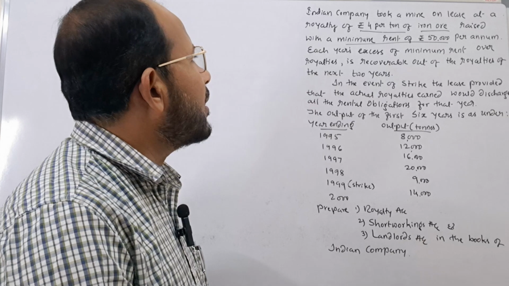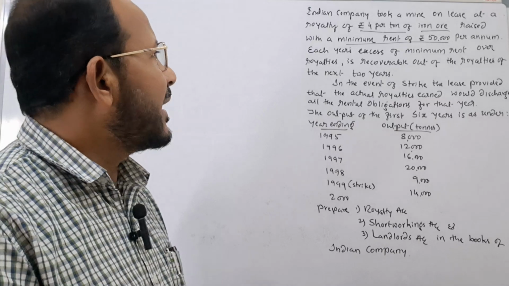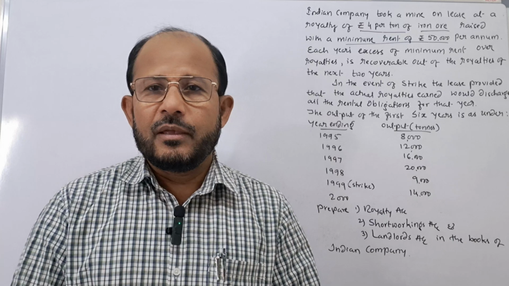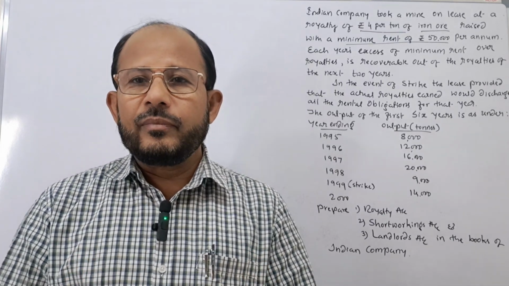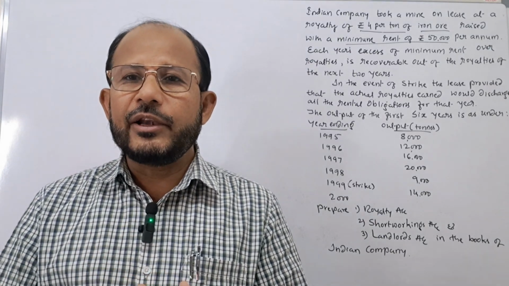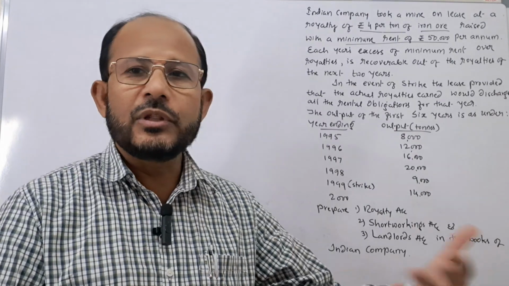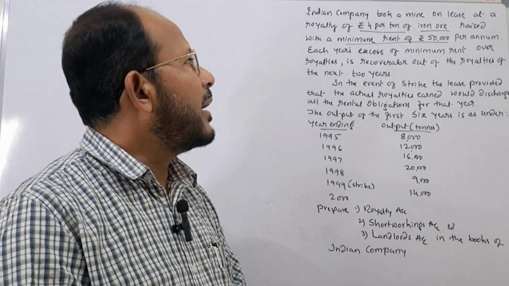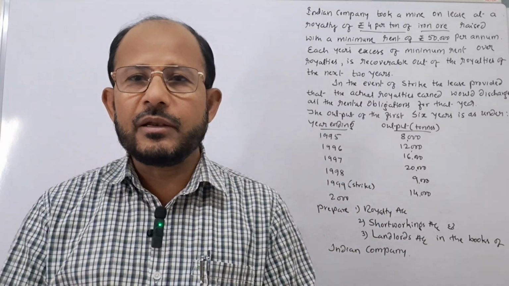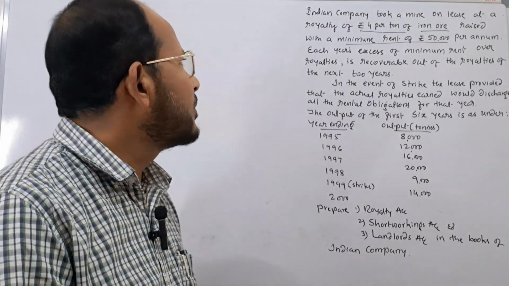Indian company took a mine on lease at a royalty of rupees 4 per ton of iron ore raised with a minimum rent of rupees 50,000 per annum. Here, Indian company has entered into an agreement with the landlord and has agreed to pay rupees 4 per ton of iron ore extracted. To whom? To the landlord. And it was also agreed to pay rupees 50,000 as minimum rent every year in case the actual royalty is less than the minimum rent.